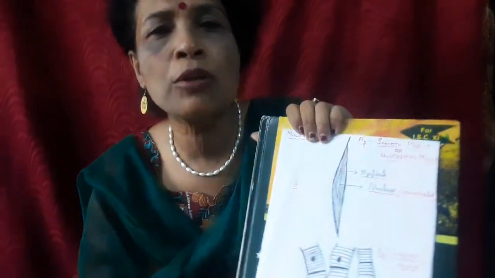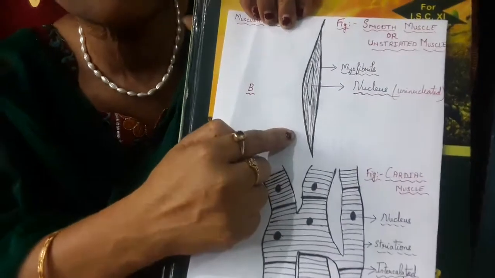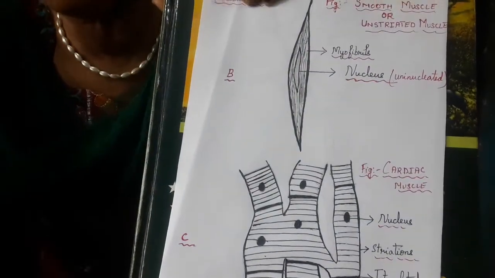To you all. Today we shall continue with the muscular tissue. We had discussed the striated muscle. Today we shall discuss smooth muscles, or unstriated muscles, also called unstriped muscles, and lastly cardiac muscles.